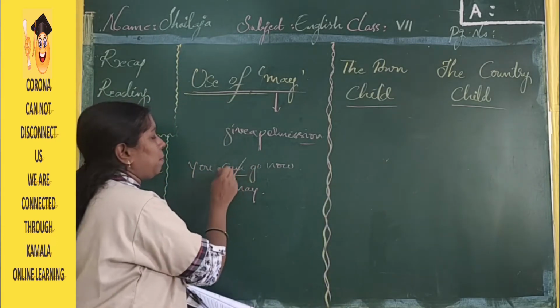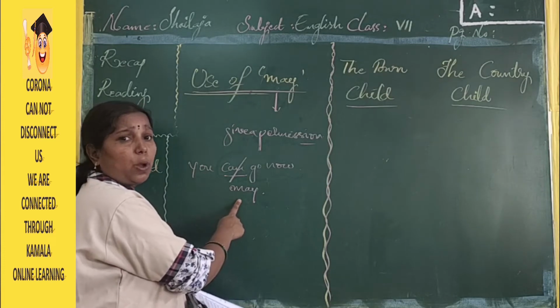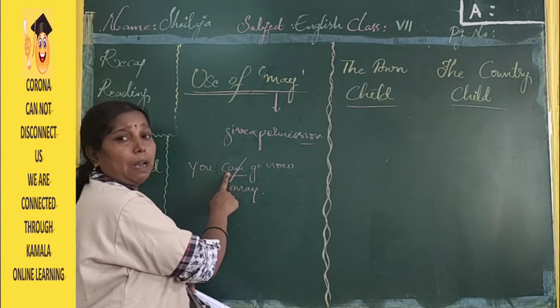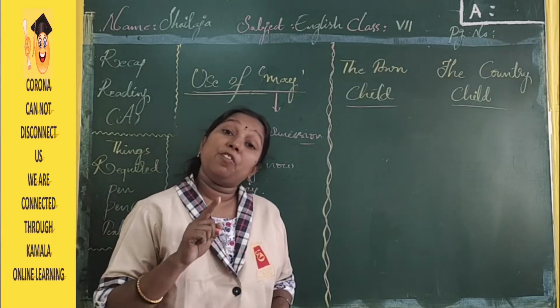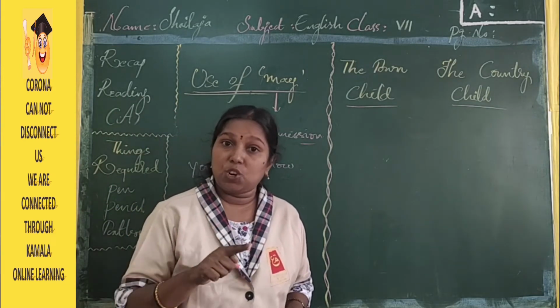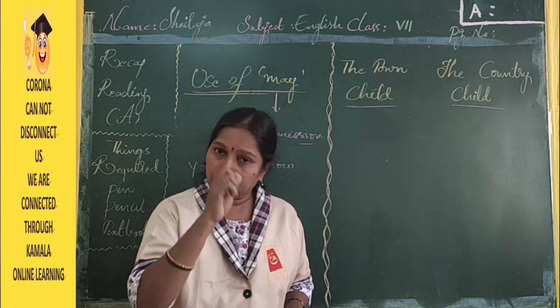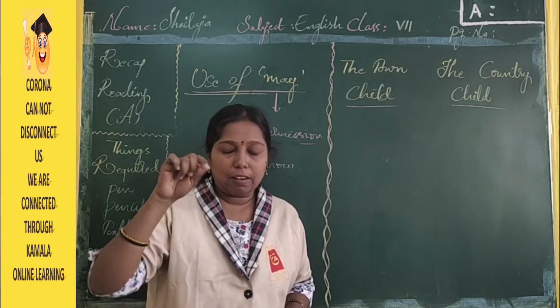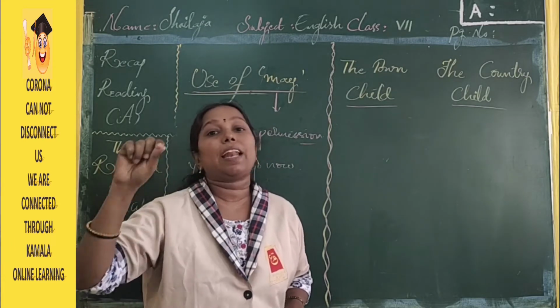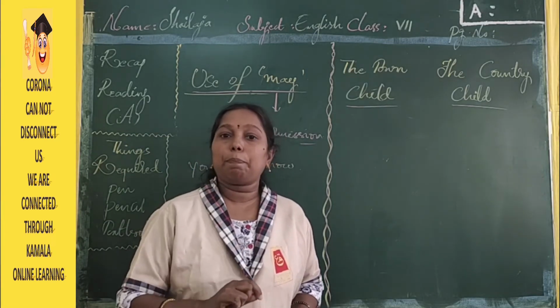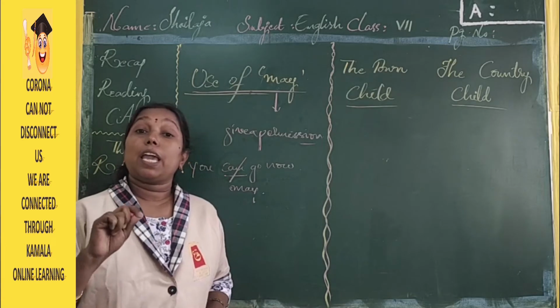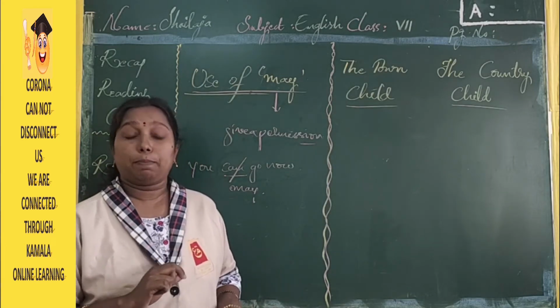Here I removed can and I used may. When you use the word may, children, you must remember that may is a helping verb which expresses a possibility for the action to happen.